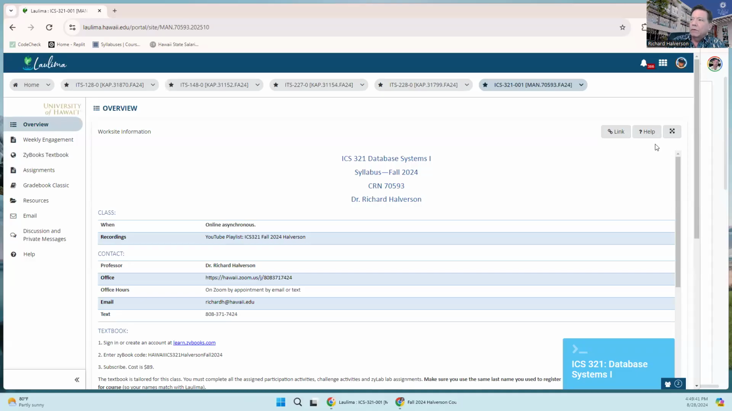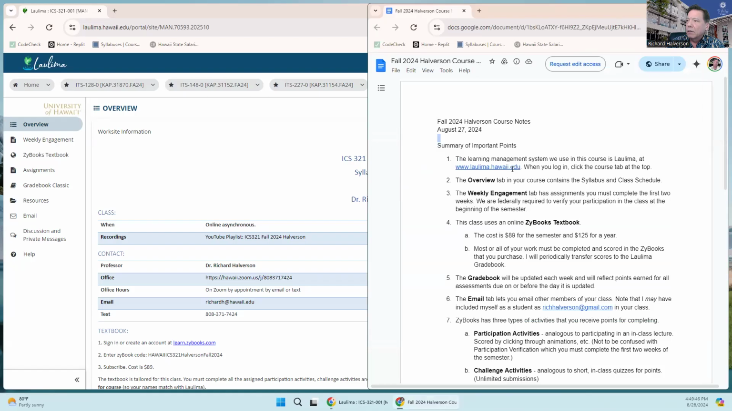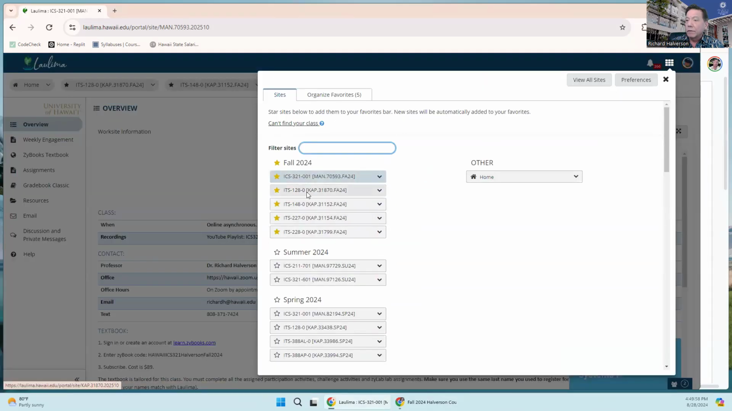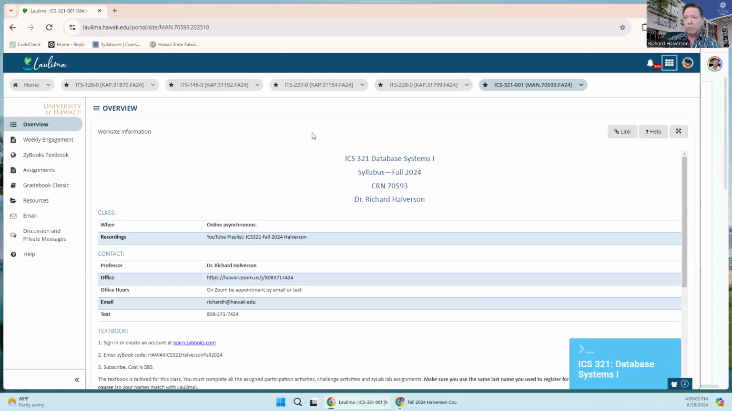All right, if you go to Laulima, our learning management system, you should see the course tab up at the top. Click on that. If you don't see it, you can try this little nine button thing here, view all sites, and see if you're there. If you're not there, then you can email me.